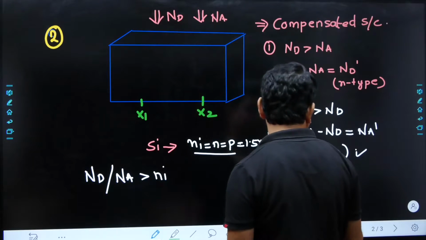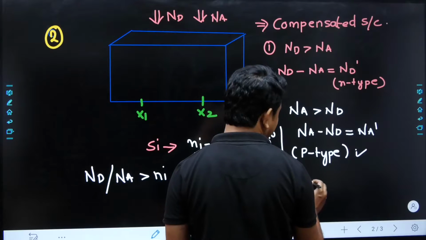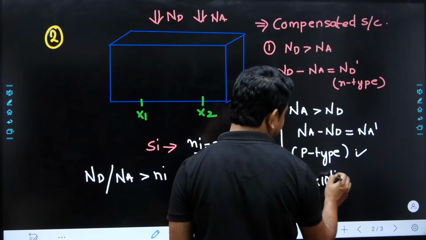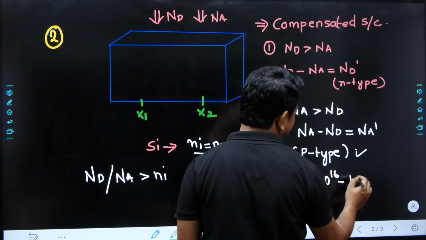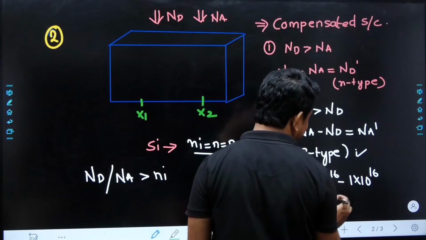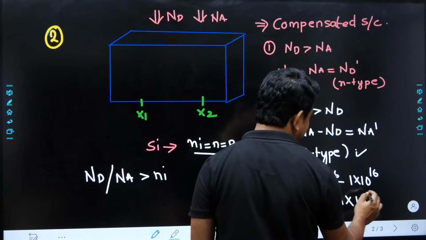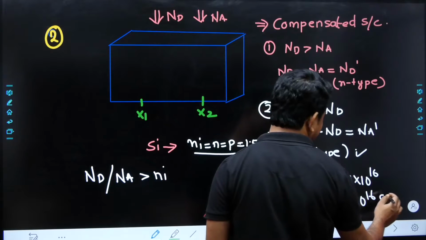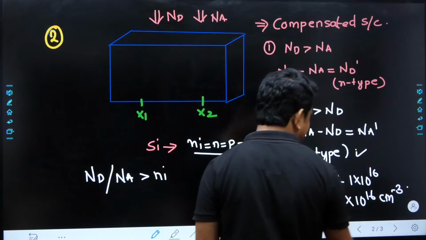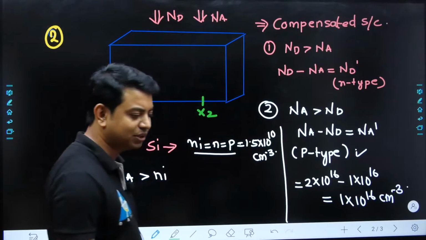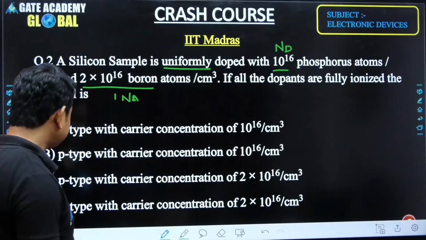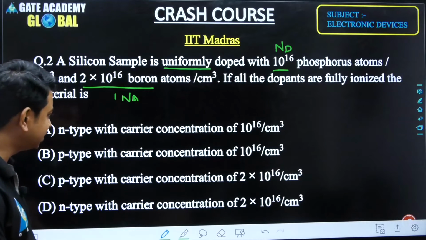Based on that, we know that Na is equal to 2 into 10 to the power 16, and Nd is 1 into 10 to the power 16, so the resultant semiconductor is 1 into 10 to the power 16, which is nothing but p-type semiconductor, and the concentration is written per centimeter cube.